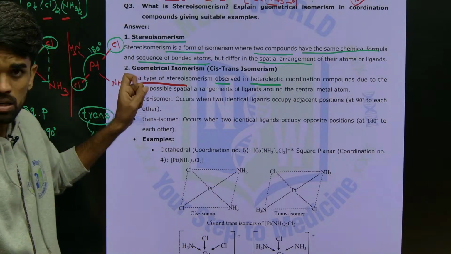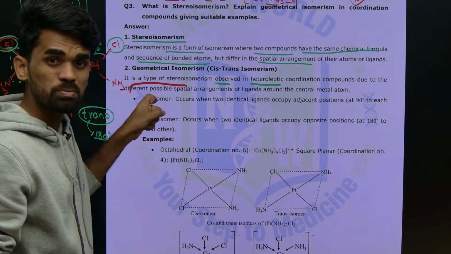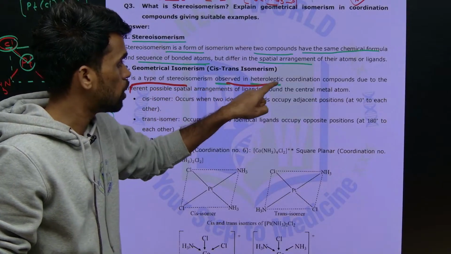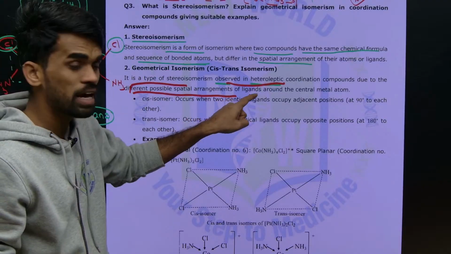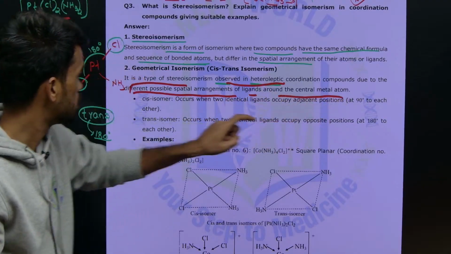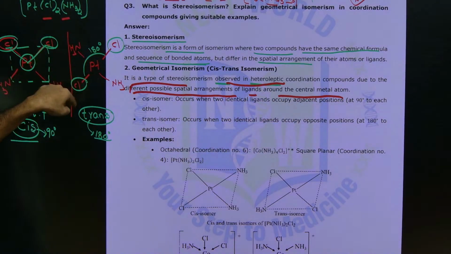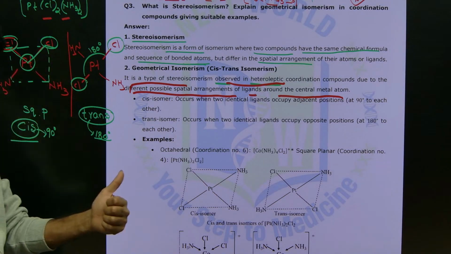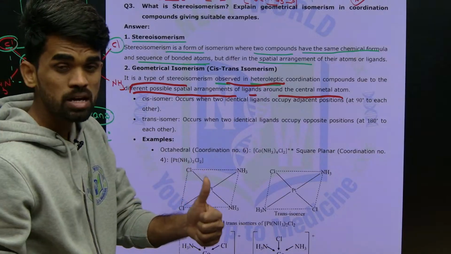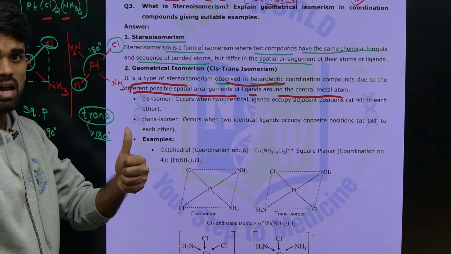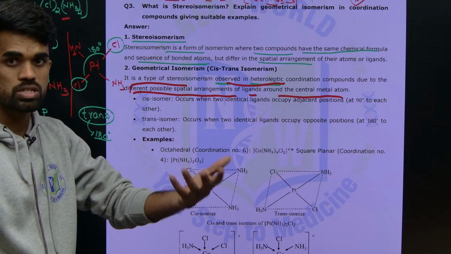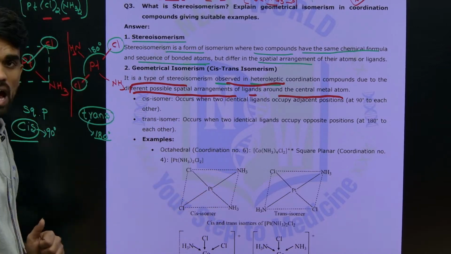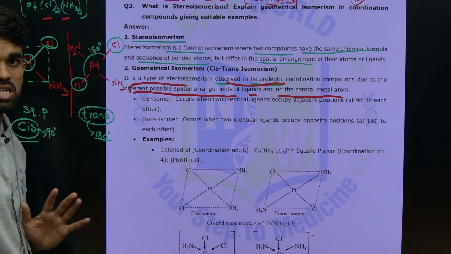So this geometrical isomerism is observed in heteroleptic complexes, okay, due to different possible spatial arrangement of ligands around the central atom. Yes, due to different possible arrangements around the central atom we are getting these two isomers now. Yes, okay, it is possible in heteroleptic complex, and when we arrange the ligands it should give a new structure, like a new arrangement of atoms which differ in their spatial arrangement. That's it.